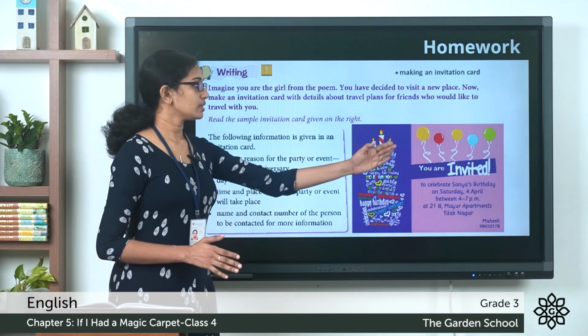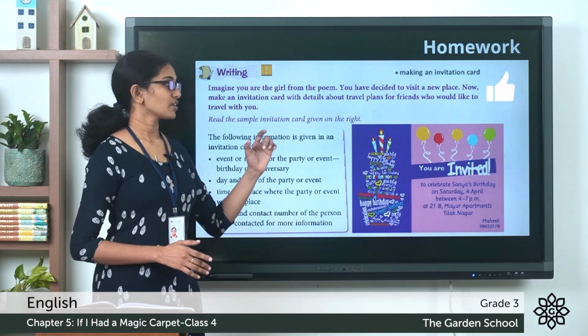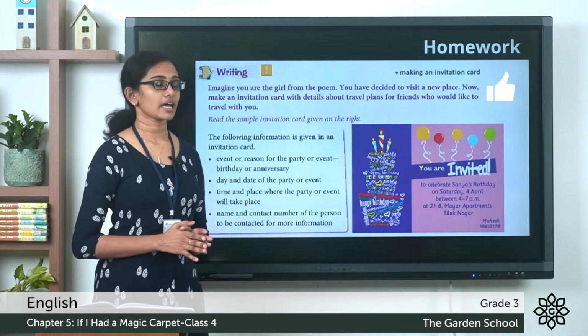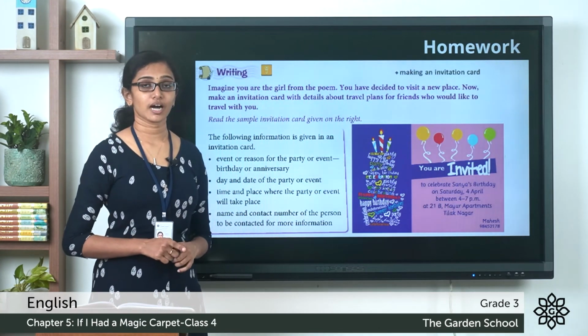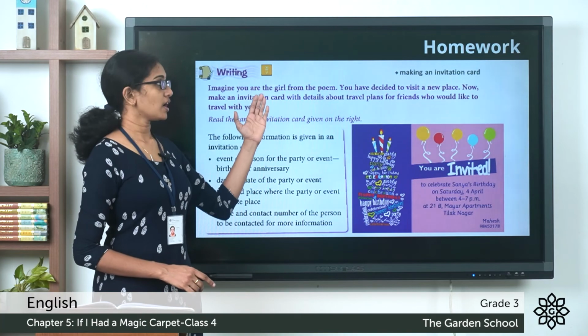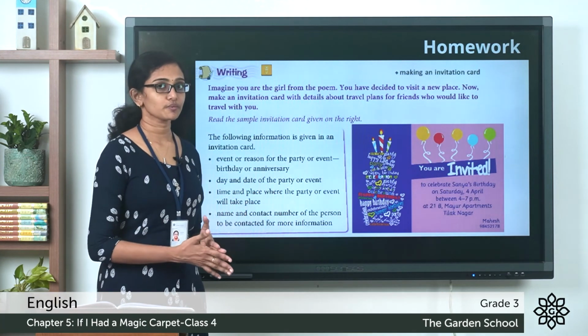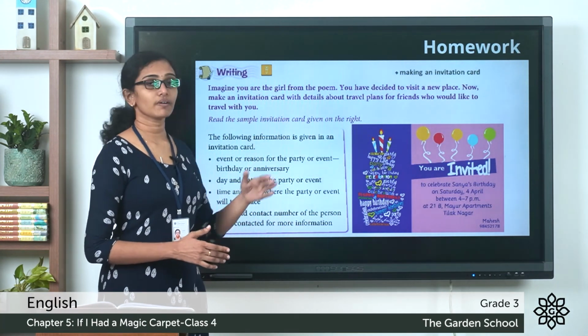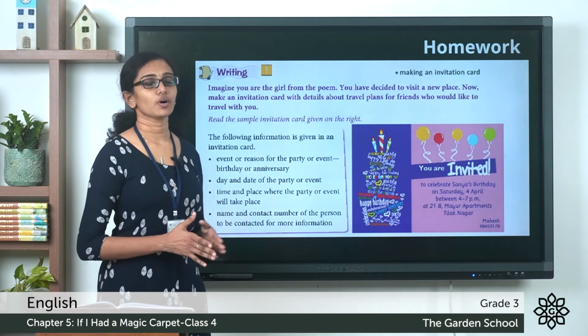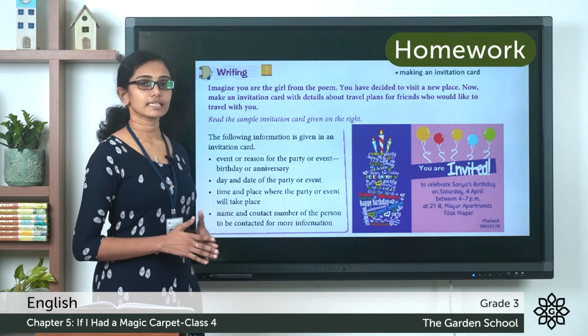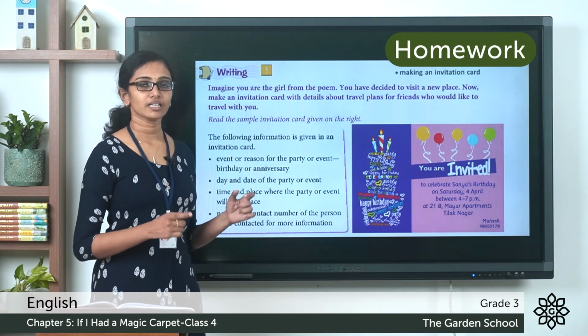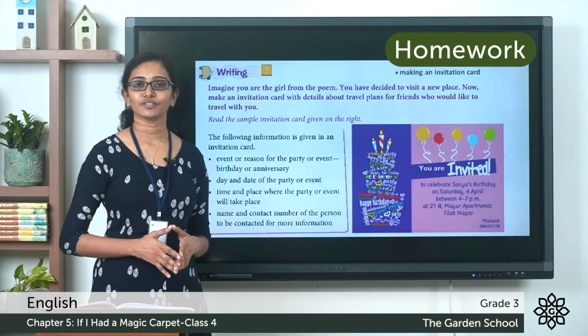You have a sample invitation card given here. You can take this as a reference and you have to prepare an invitation card imagining that you are going to a new place on this magic carpet and inviting your friends who would like to join you. You can do this as an activity and once you are done, take a picture and send us through Teams.